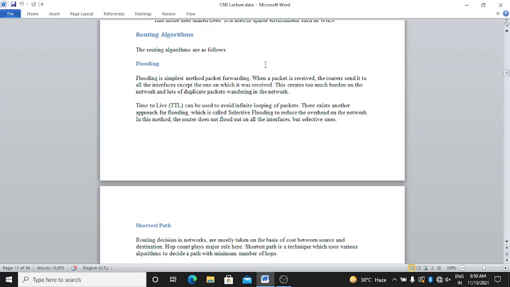There is another appropriate approach for flooding, which is called selective flooding, to reduce the overhead on the network. In this method, the router does not send out on all the interfaces but only on selective ones.